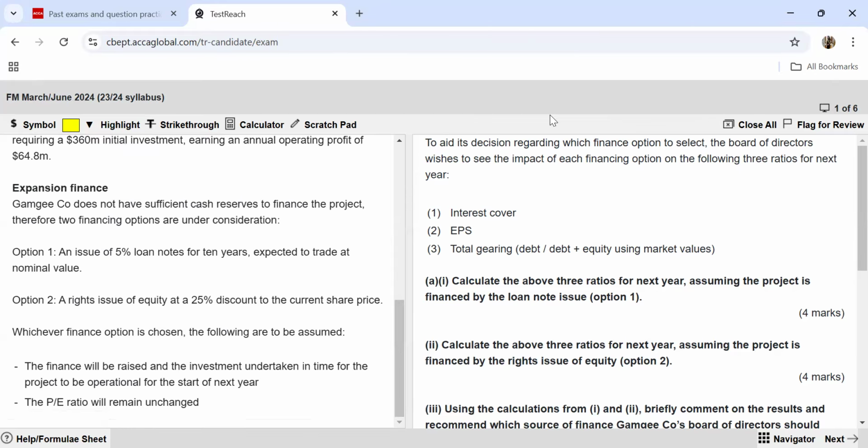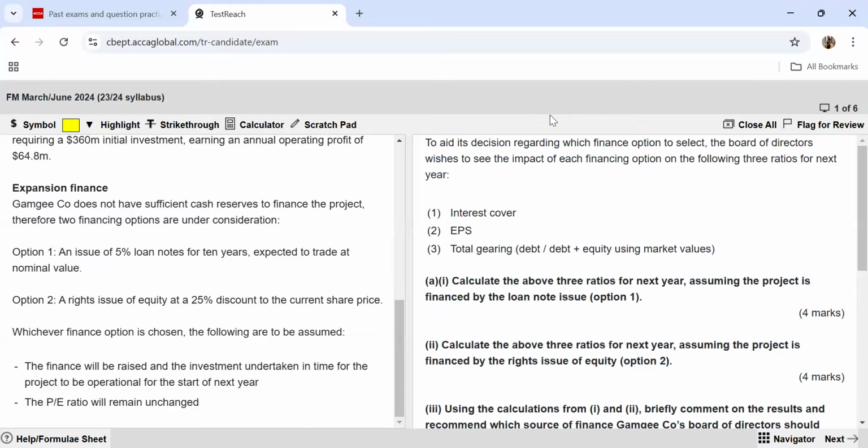The first option is an issue of 5% loan notes for 10 years, expected to trade at the nominal value. Option two is a rights issue of equity at a 25% discount to the current market price. Whichever finance option is chosen, these are the assumptions: finance will be raised and the investment will be undertaken in time for the project to be operational for the start of next year, and the PE ratio is going to remain unchanged.